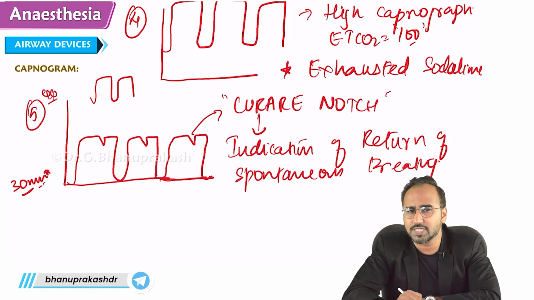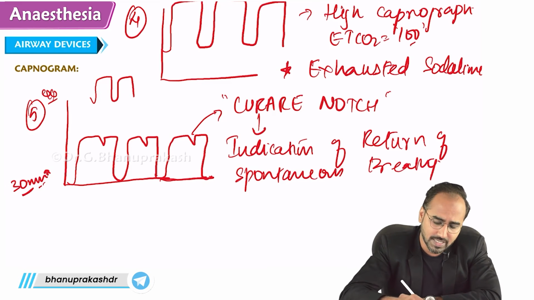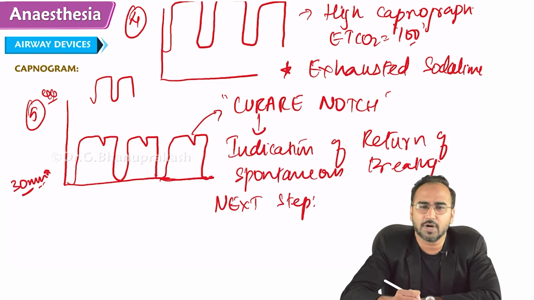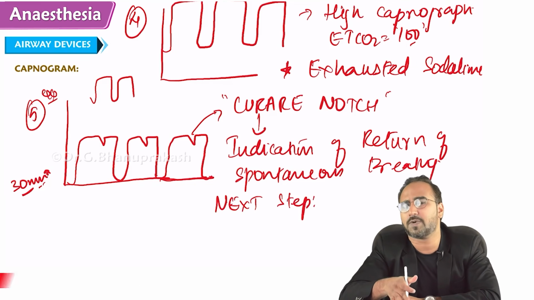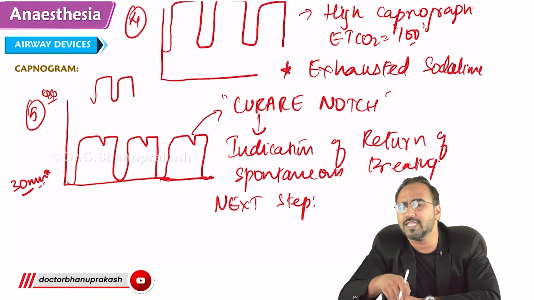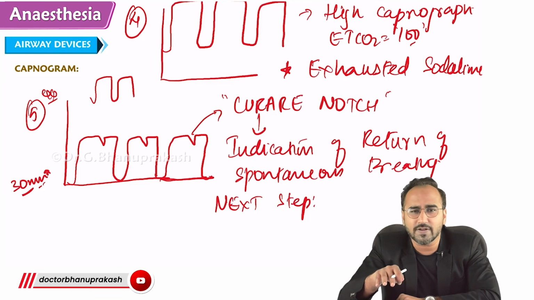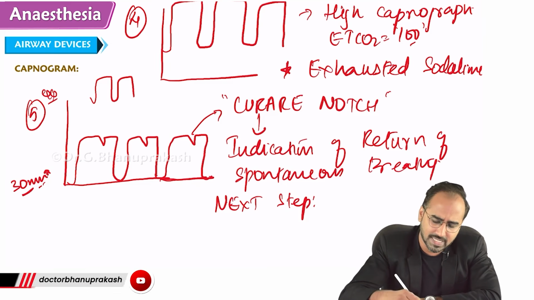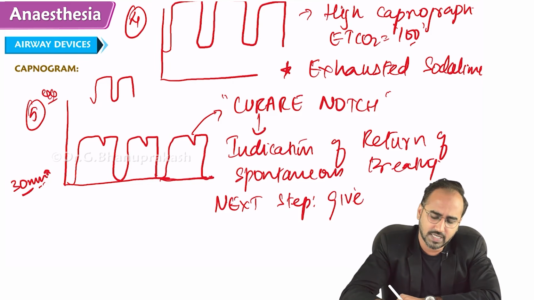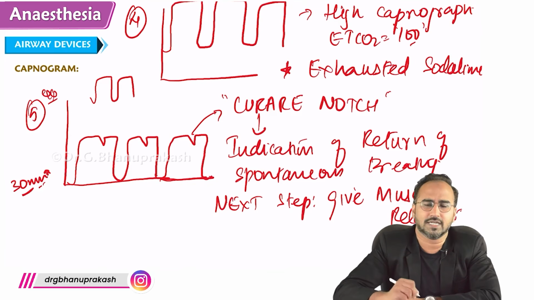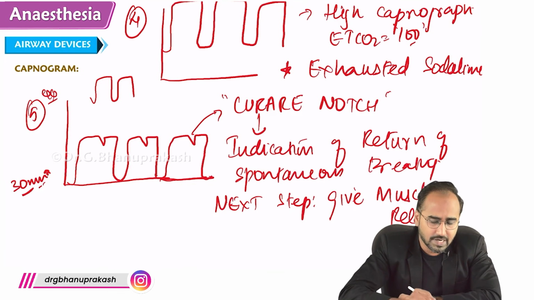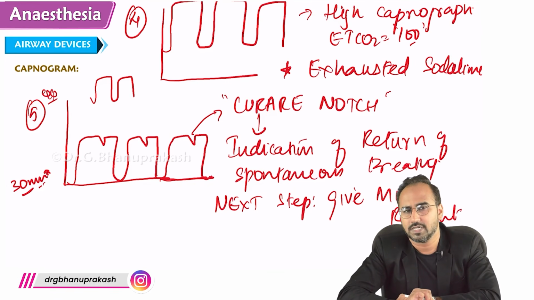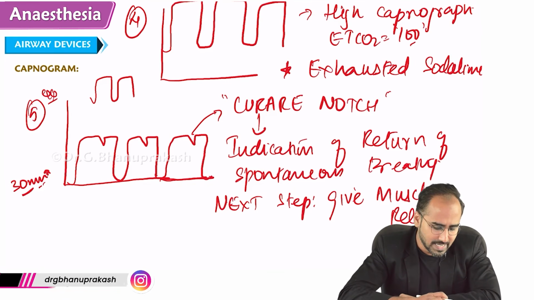What is the next step? That was asked. If you see a Curare notch, the next best step is what, guys? Come on, why is the Curare notch seen? Because of return of spontaneous breathing. Why is there return of spontaneous breathing? Because the atracurium effect was gone. So what is the next step? Give the dose of atracurium. Give the muscle relaxant. That is regarding this notch called the Curare notch. Is it clear, guys? This is regarding the capnography.